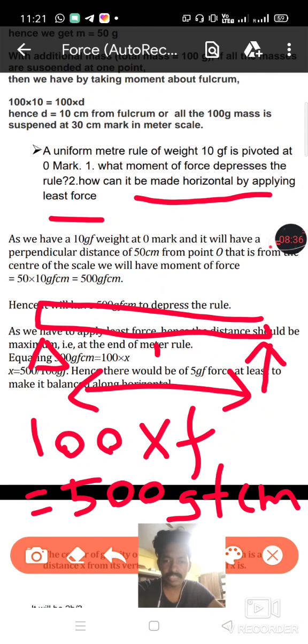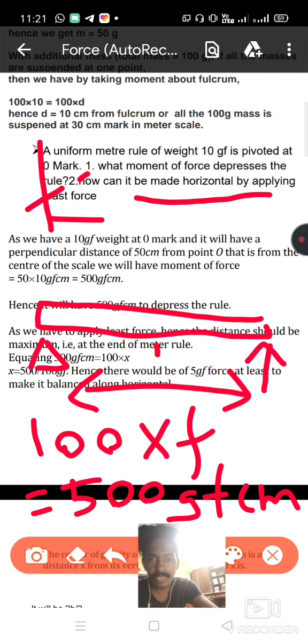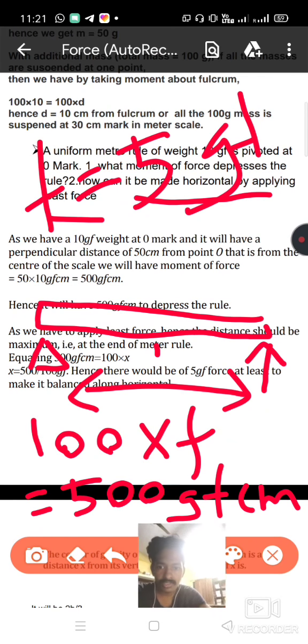So from this equation you can easily find the value of force, that is, 5 gram force, that is, 100 centimeter into 5 gram force will be equal to 500 gram force centimeter.